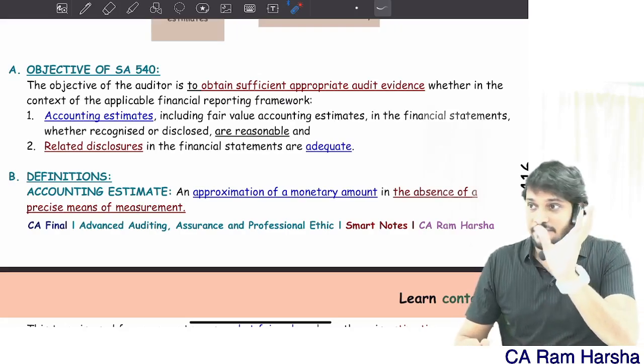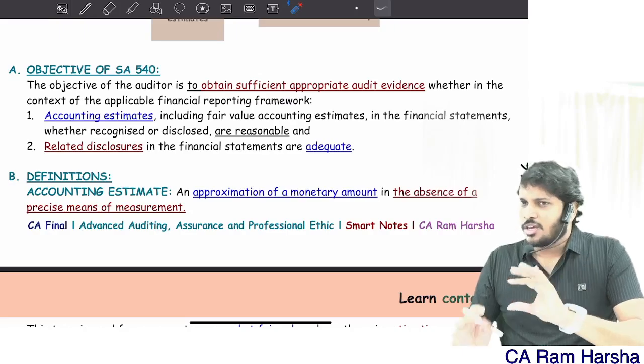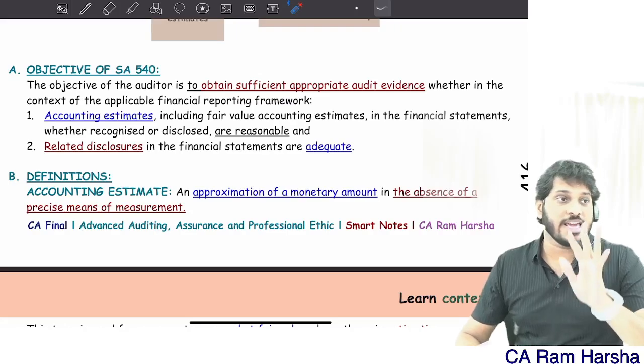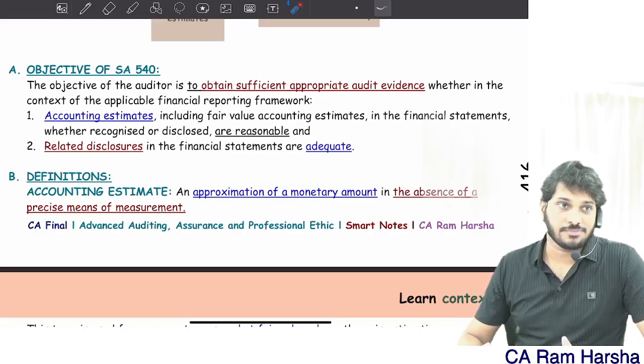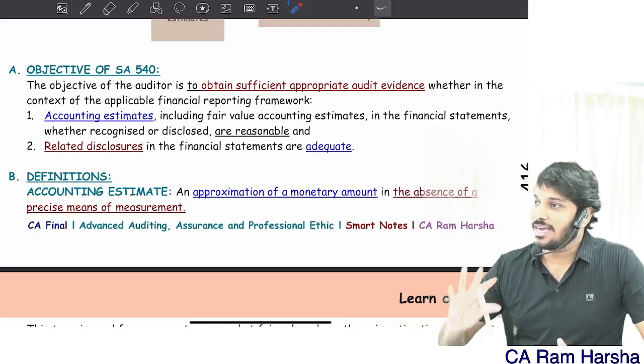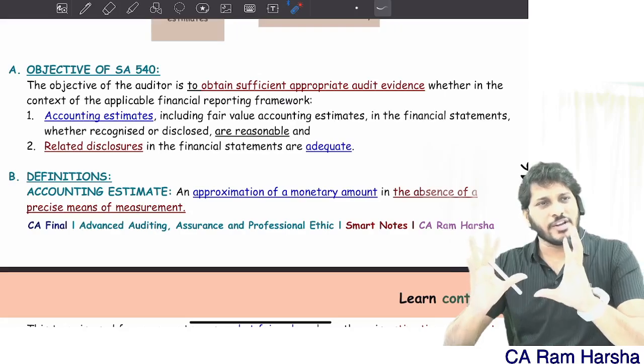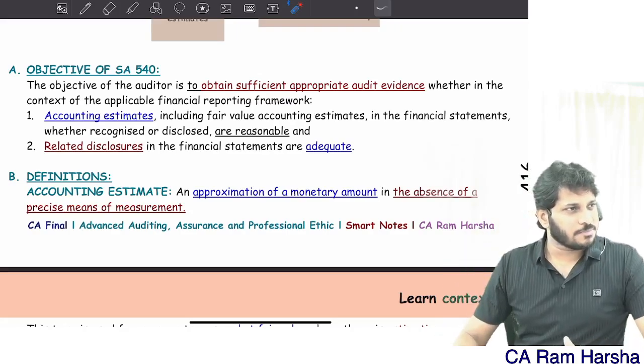This is a significant estimate. Here, this is a situation of high estimation uncertainty. When can we use the term accounting estimate?